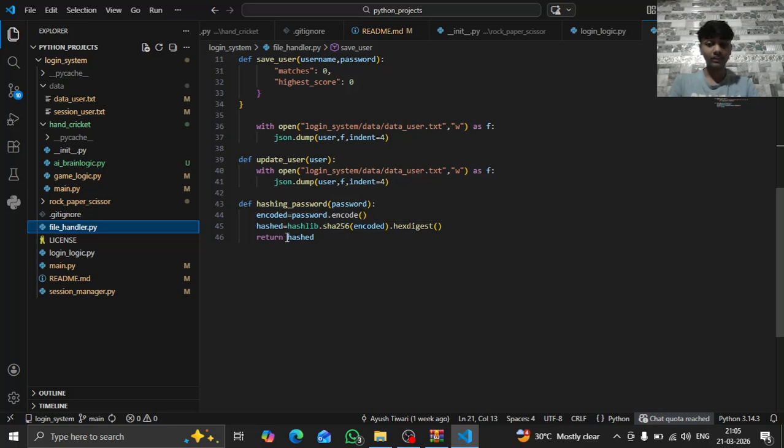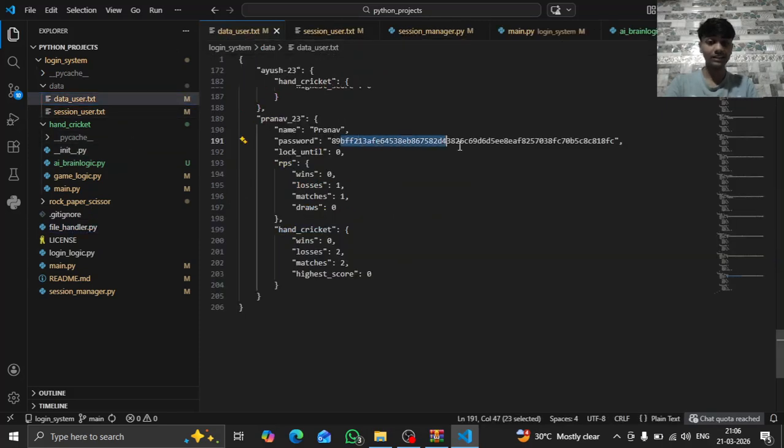After this much, it is not readable, so we use hexdigest. What it does is make an unreadable string into a readable string, otherwise we would not be able to see it. So now this is readable. This is a random-looking string, but actually it is Pranav@123, that's the password here.